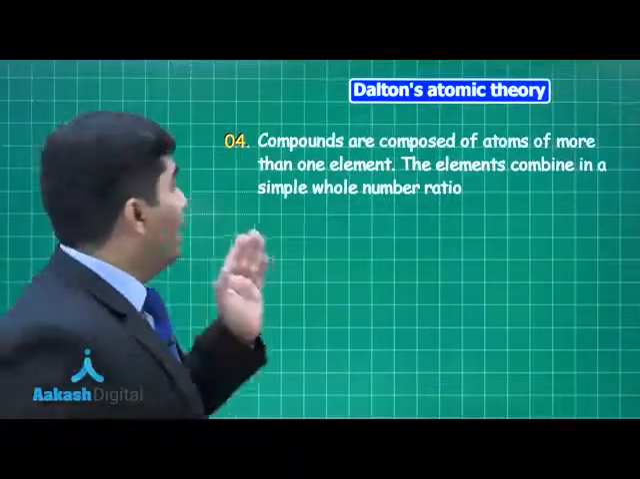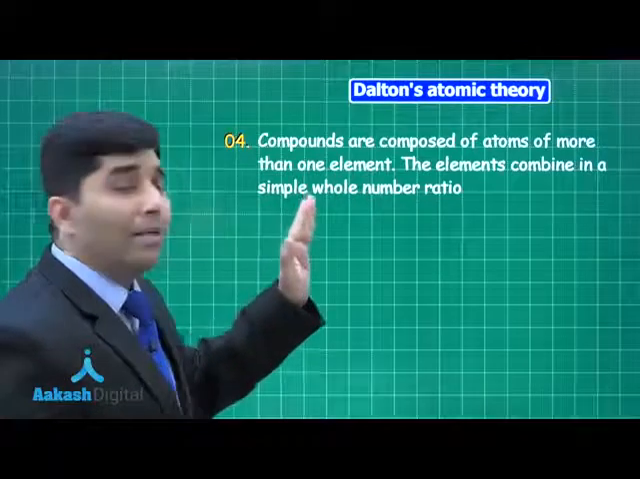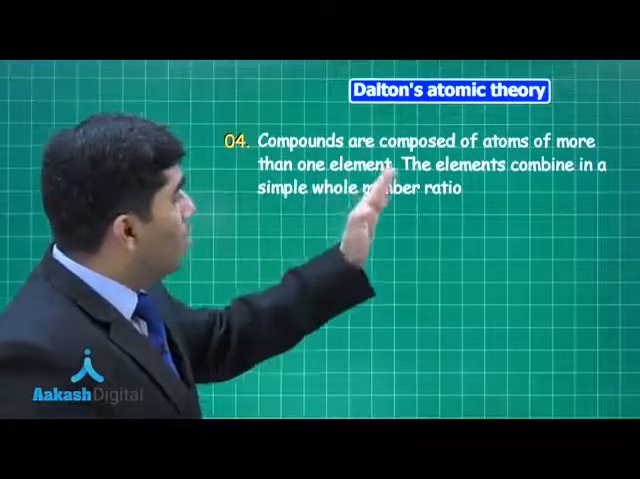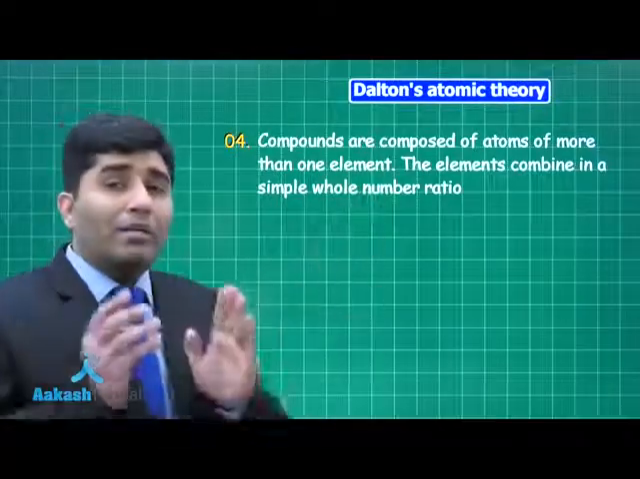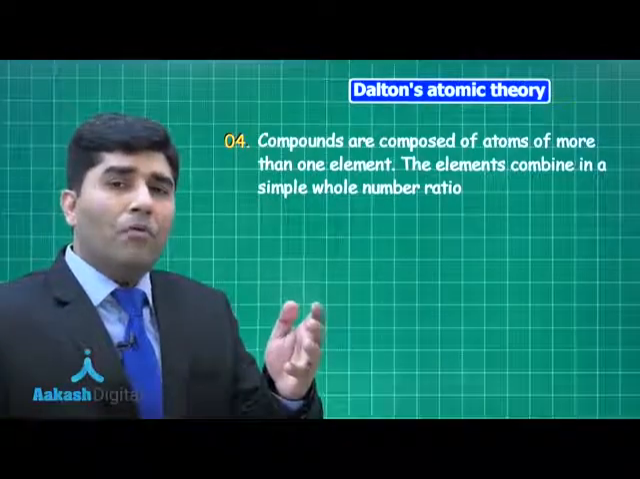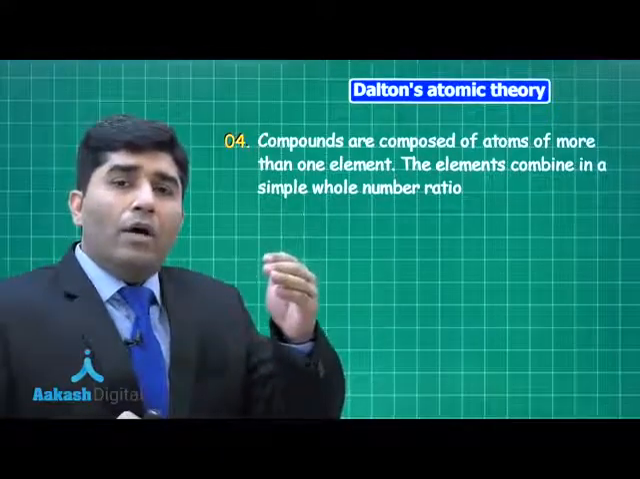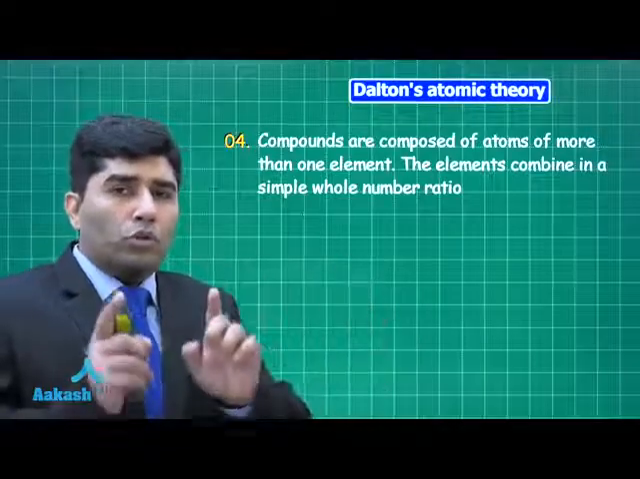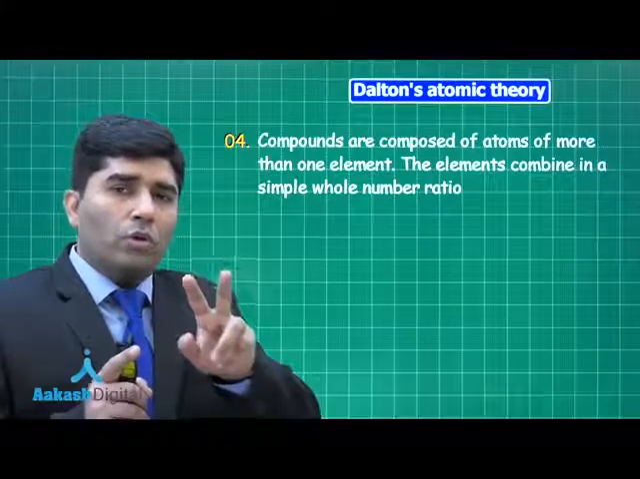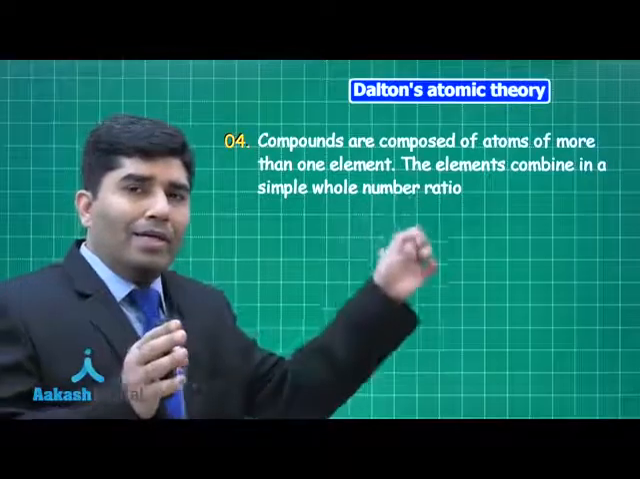The fourth point: he said that compounds are composed of atoms of more than one element. That's correct. But he also said that the elements combine in a simple whole number ratio. Now that is not always correct, right? How? Let's take an example of water. The formula is H2O. So there are 2 hydrogen and 1 oxygen, so the ratio is 2:1. So for this it is correct.